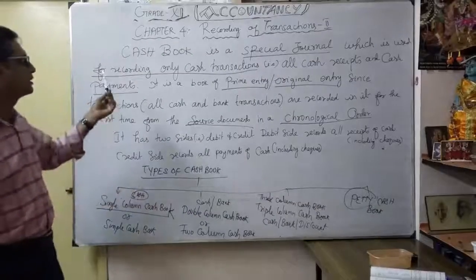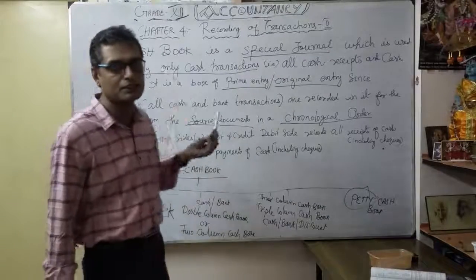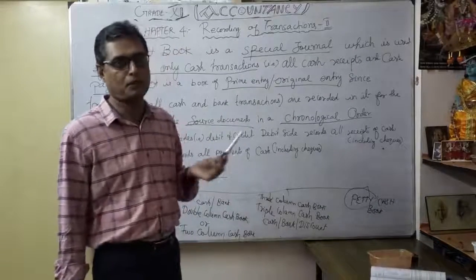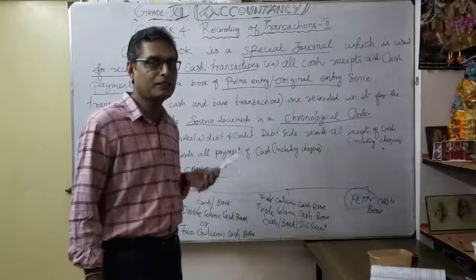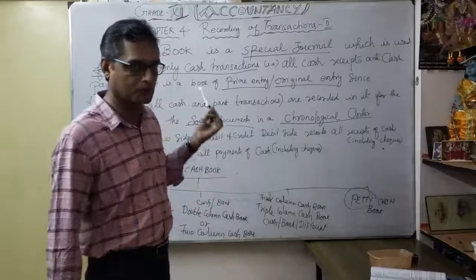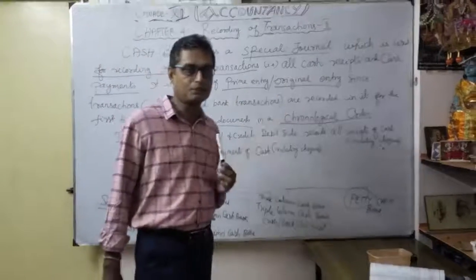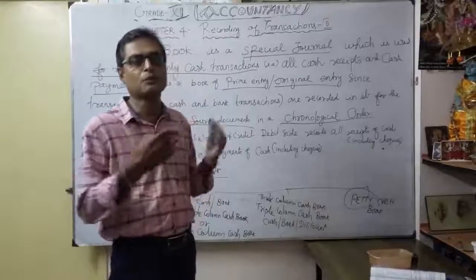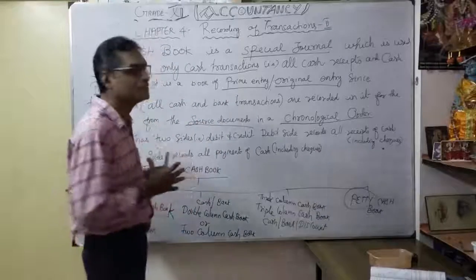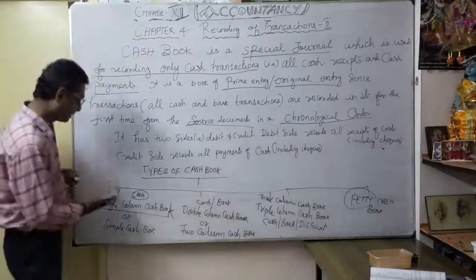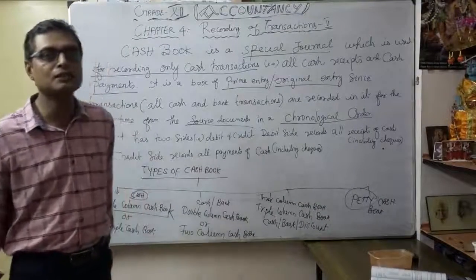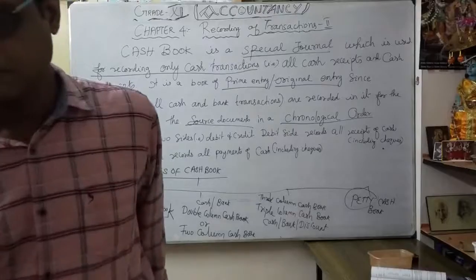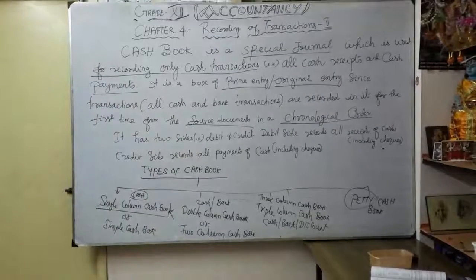That's the important first book of original entry, our cash book. So why is the cash book required? Whatever our payments and receipts, even cash and bank, we are going to record in the cash book. Now see one problem here. The first one is our single column cash book or simple cash book. Now we are going to discuss that, single column cash book or simple cash book.